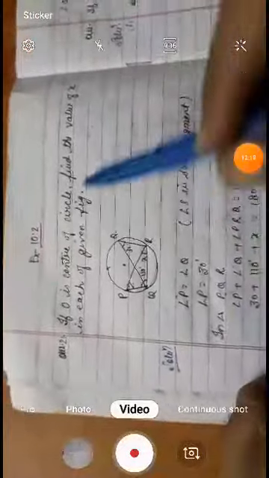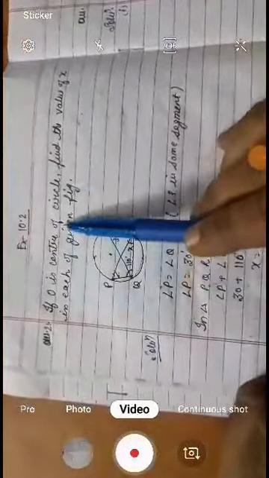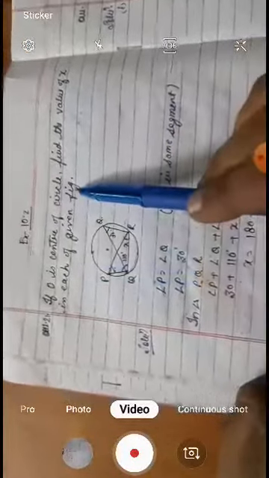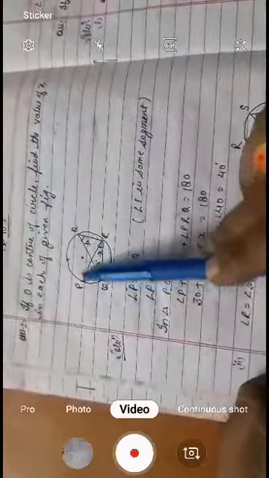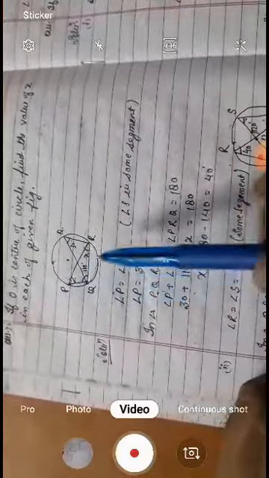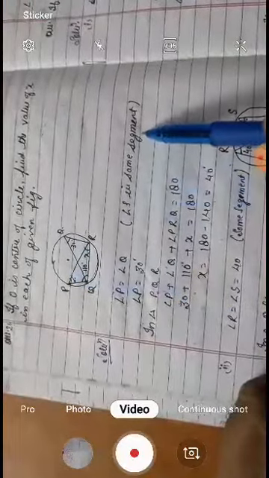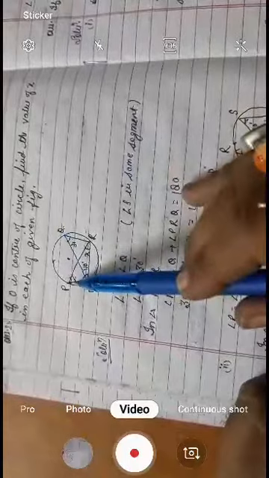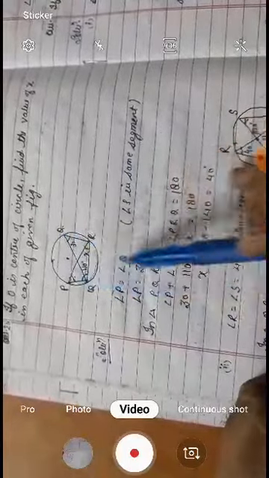Now the next question is: if O is the center of the circle, find the value of x in each of the given figures. This is our figure, and if P and Q are both in the same segment, same segment means the arc is the same, so both angles are equal.